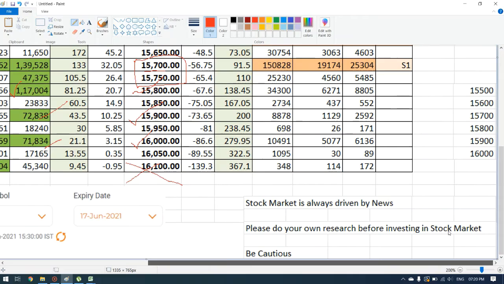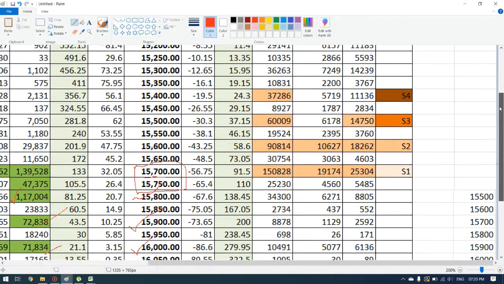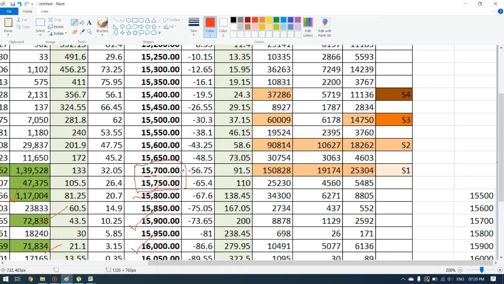When it comes to the put side, there is the support side. The first support is at 15,700, and the open interest is around 25,304 and the volumes is 1,50,828. This is the volumes for support 1 at 15,700. We have the second support at 15,600, and the open interest is 18,242 and the volumes are 90,814. So this will be our second support.